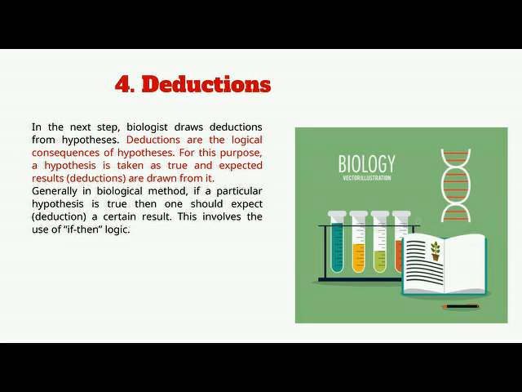Biologists can't usually check every situation where a hypothesis might apply. Let's consider a hypothesis: all plant cells have a nucleus. Biologists cannot examine every single plant and every plant that has ever lived to see if this hypothesis is false. Instead, biologists generate deductions using reasoning. From the above hypothesis, a biologist can make the following deduction: if I examine cells from a blade of grass, then each one will have a nucleus. So here you can see if and then logic.